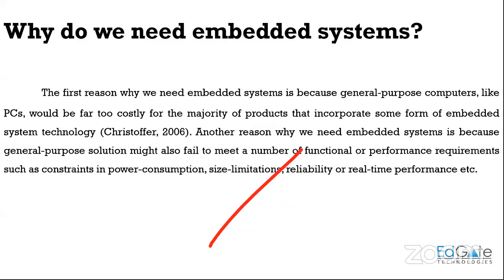Performance is very good in embedded systems compared to your PCs and other things, because if you take your PC, you will sometimes have issues like your PC getting hanged, but your embedded systems will perform the same task a million times without even a little bit of drop in efficiency, right? So that is why we need embedded systems, because they have high efficiency and consume less power compared to your normal generalized system.